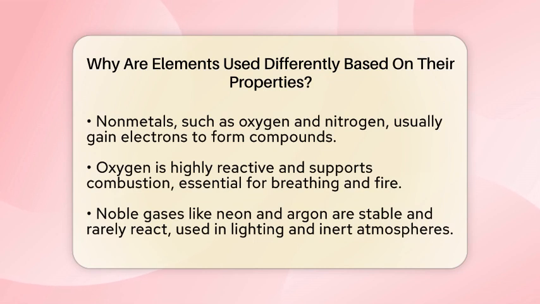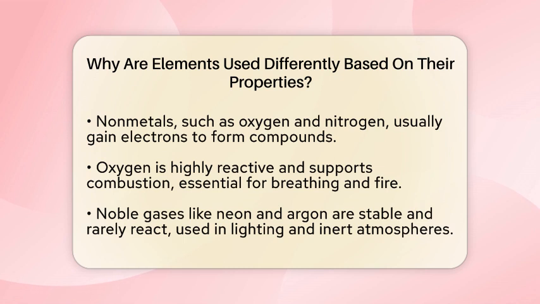Chemical properties are about how elements react with other substances. Oxygen, for example, is very reactive and supports burning, which is why we need it to breathe and why fires need oxygen to keep burning. Noble gases like neon and argon are very stable and do not react much at all. That's why they are used in lighting and in creating inert atmospheres in laboratories.